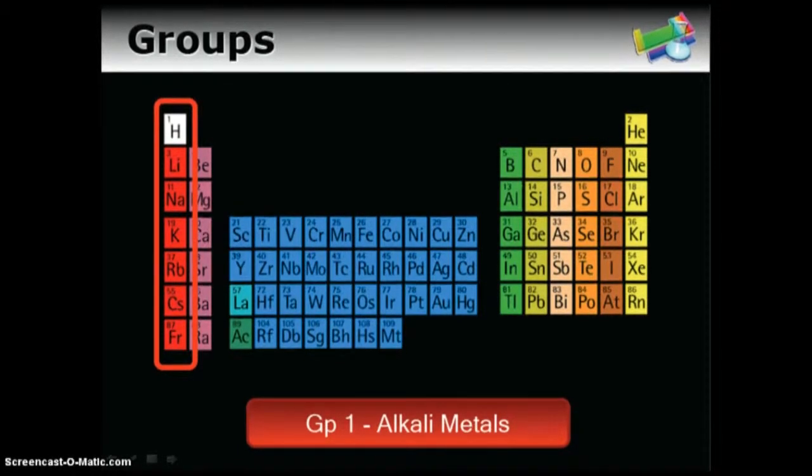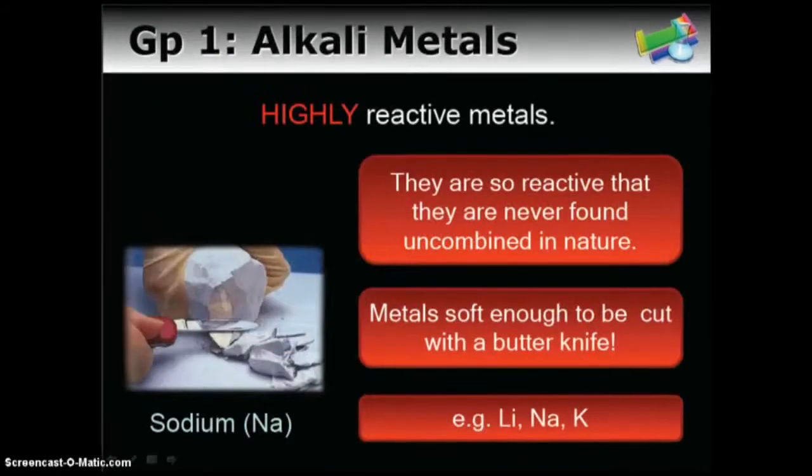The first group are the alkali metals, but what do you notice about one of those elements there? Well, the first one, hydrogen, is in white. It is not a metal, nor is it part of the alkali metal group. Now, of course, we know the reason it's there, and that's because it has 1 valence electron like the rest, but of course, hydrogen is a gas, not a metal.